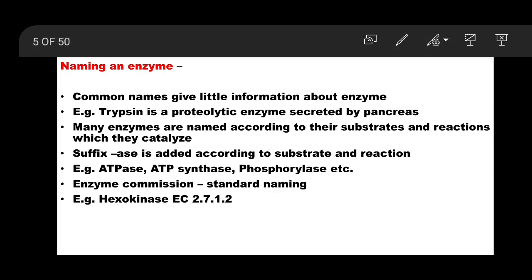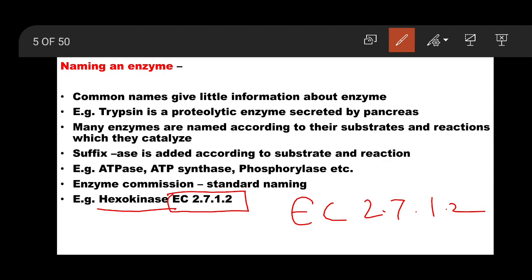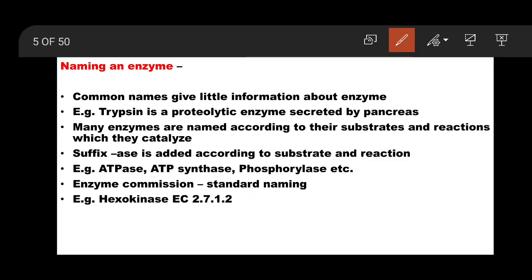For example, hexokinase. Hexokinase is an enzyme and this is given EC 2.7.1.2. These numbers, what do they indicate? These 2, 7, 1 are major categories, major classes.